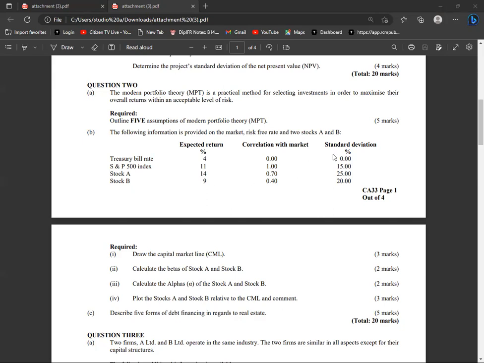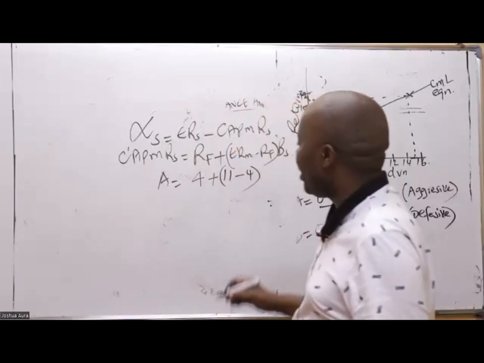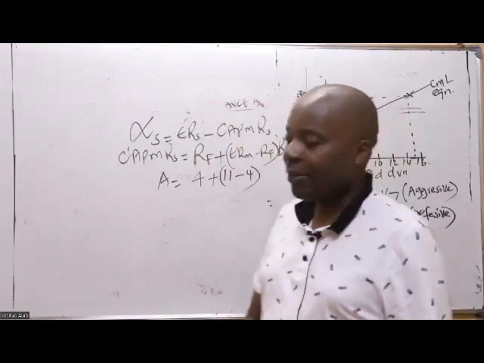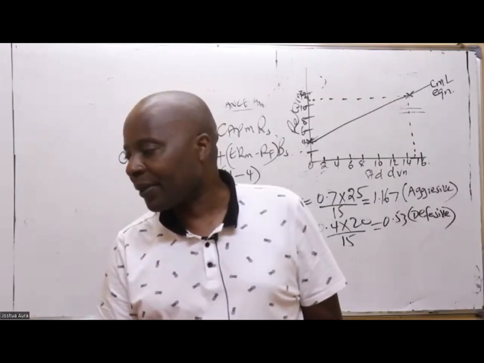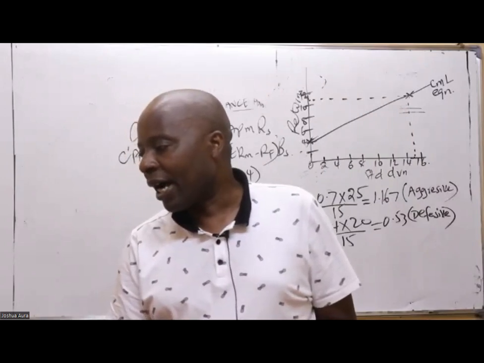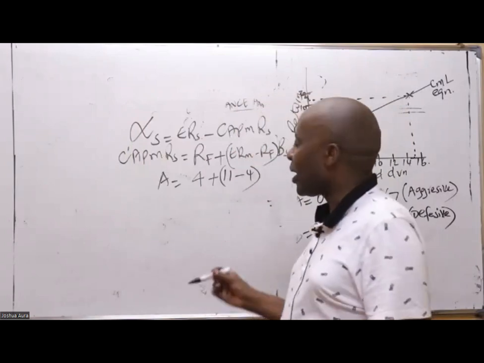We computed this beta up there. Is there anybody who can remind us what the value of beta A was? I have from Grace 1.167.